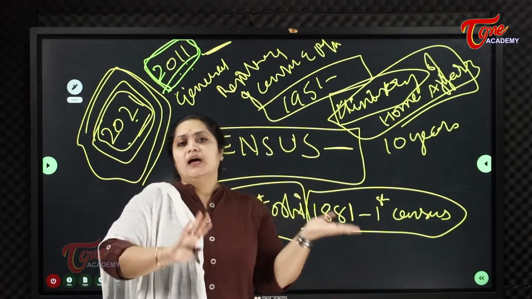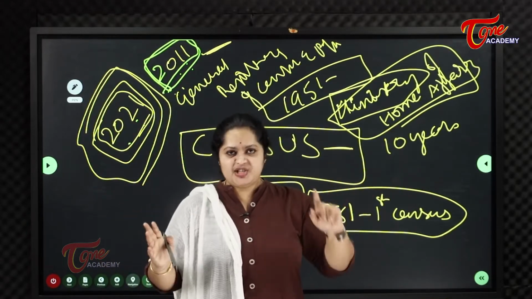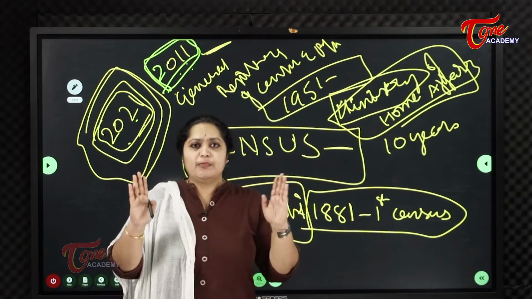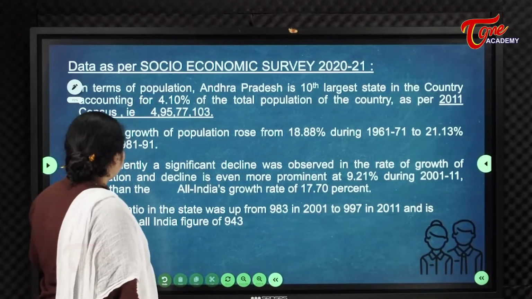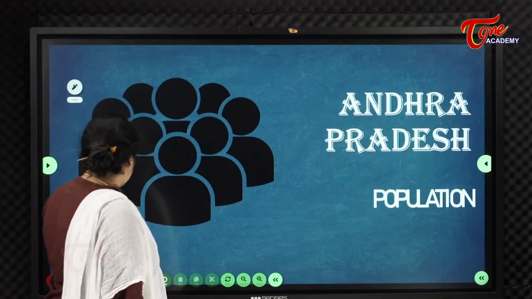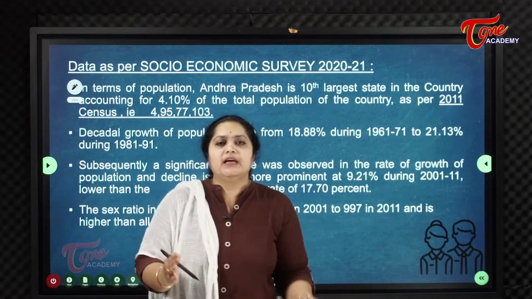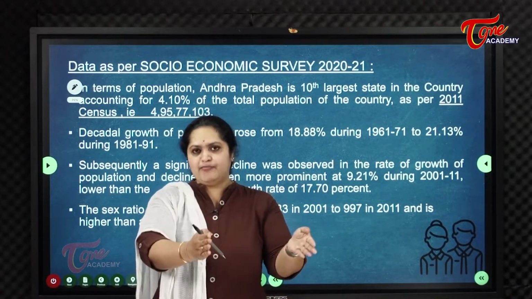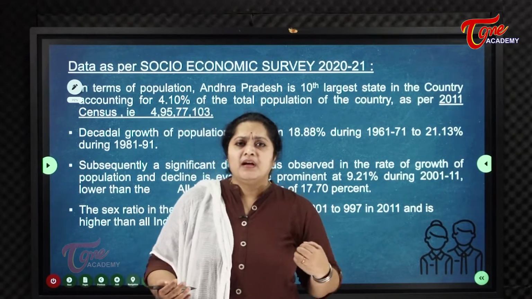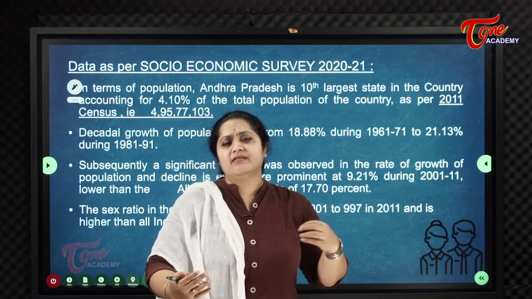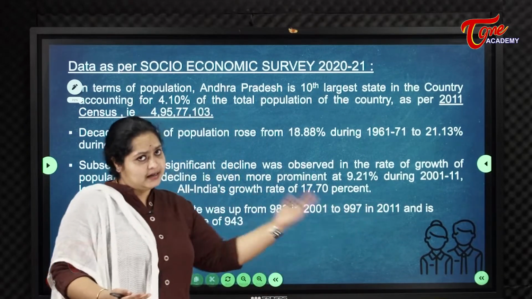India stands second most populous country in the world, after China. Now, coming back to Andhra Pradesh, we are going to see where Andhra stands in population, how much we rank, literacy, female population, female literacy or overall literacy, and urban population. We are going to see this in the class today.